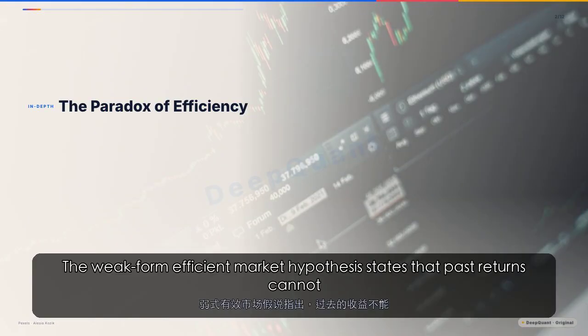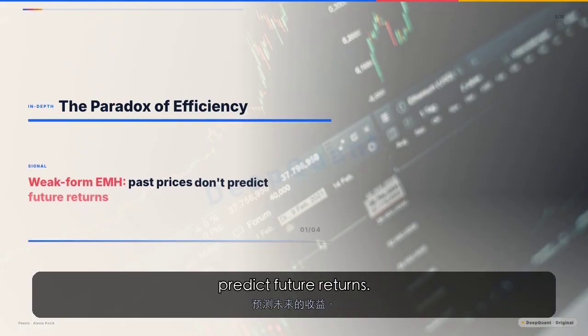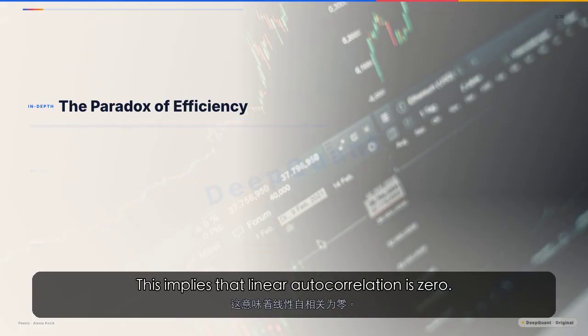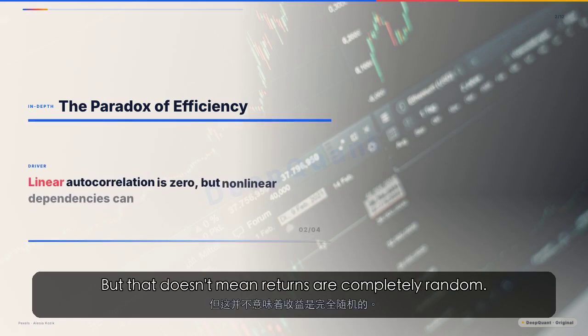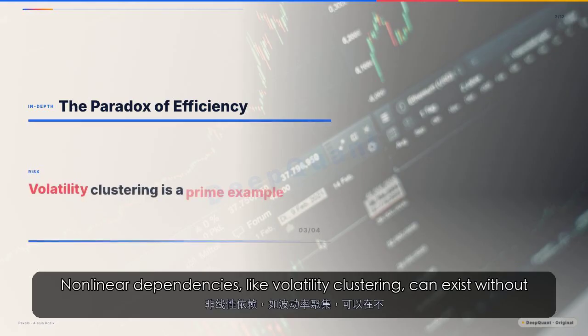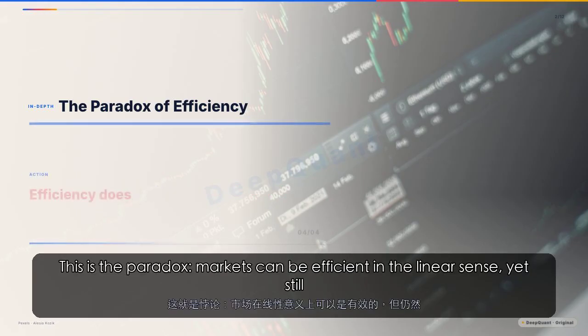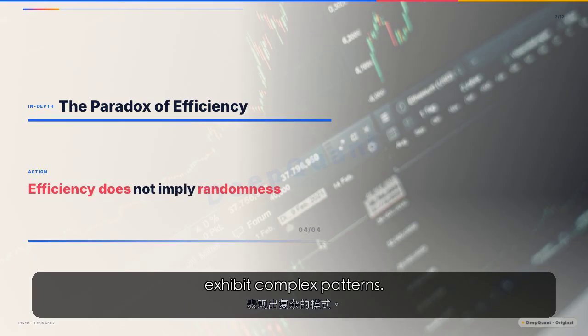The weak-form efficient market hypothesis states that past returns cannot predict future returns. This implies that linear autocorrelation is zero. But that doesn't mean returns are completely random. Nonlinear dependencies, like volatility clustering, can exist without contradicting efficiency. This is the paradox: markets can be efficient in the linear sense, yet still exhibit complex patterns.